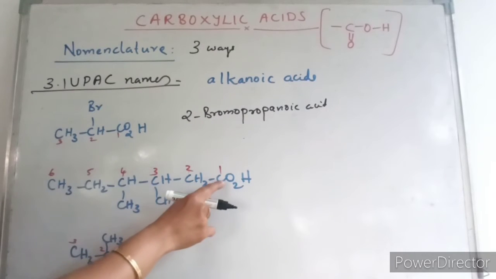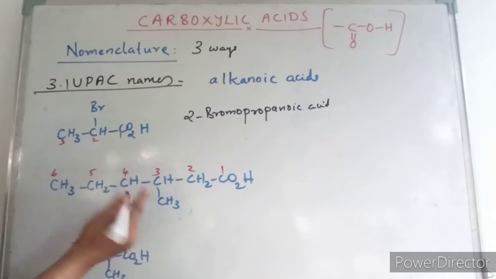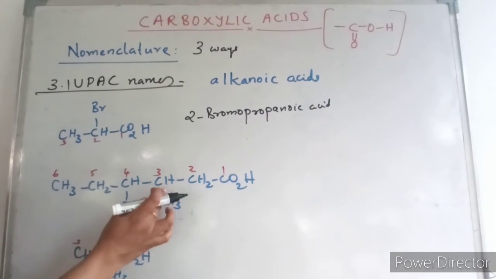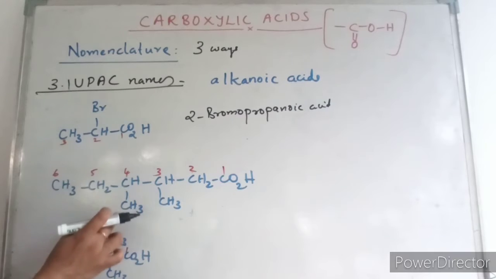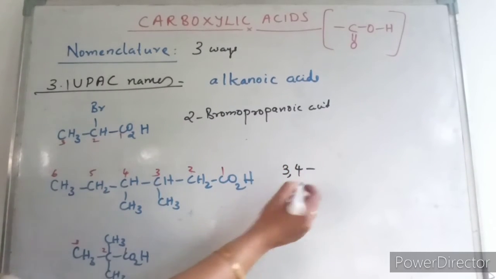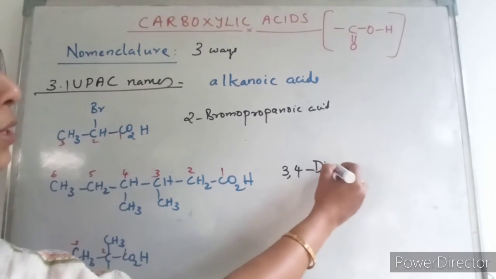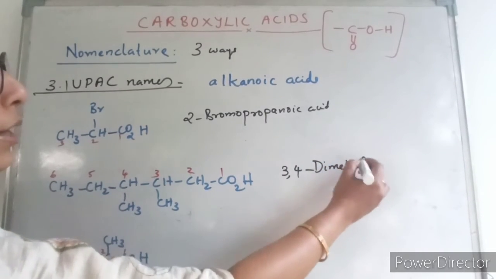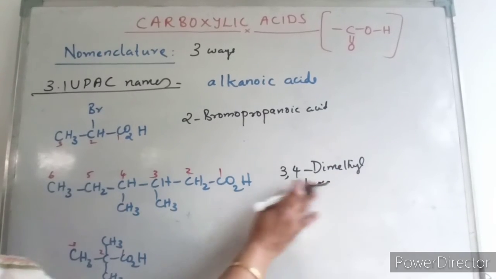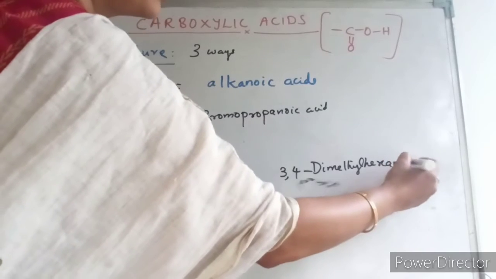Okay. Now this is the fundamental chain. 1, 2, 3, 4, 5, 6. So 6 means hexanoic acid. And here there are 2 substituents: third position methyl group, fourth position methyl group. So how do you have to write? 3,4-dimethylhexanoic acid. Since both are methyl groups, it is dimethyl. Continuously you have to write without gap. Hexanoic acid.